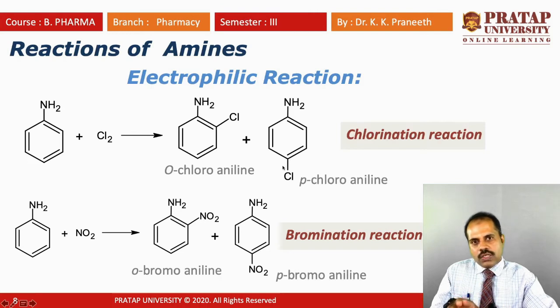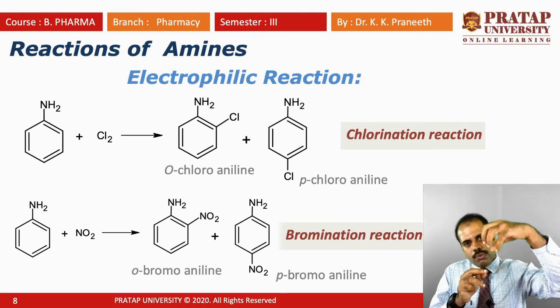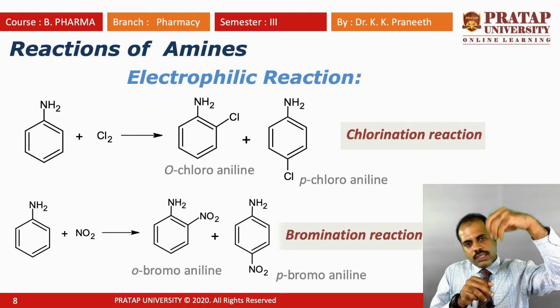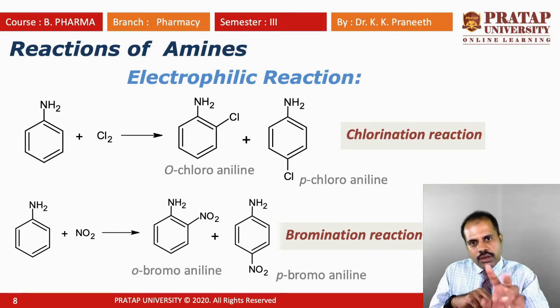Two products here because NH2 is an electron donating group. We have already discussed electron donating groups. Like in phenol, if you put an OH group on benzene, the OH group is an electron donating group, so it will give two products. Same thing here, this NH2 is an electron releasing group, so you will get two products. One is orthochloroaniline, the second one is parachloroaniline. This is a chlorination reaction.